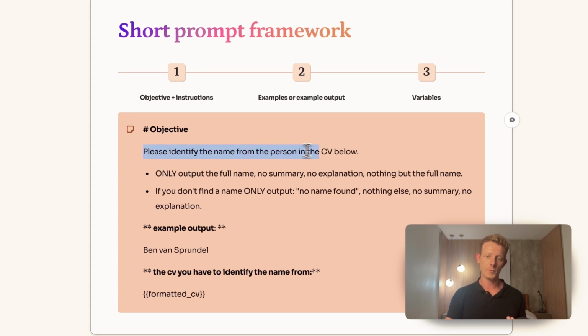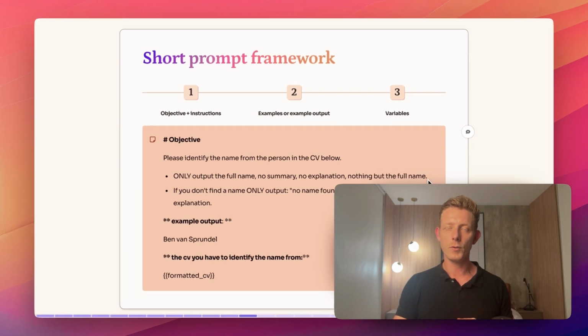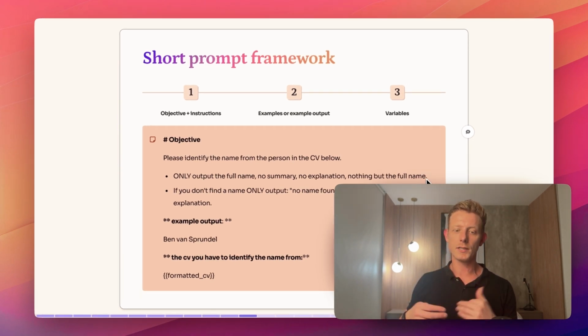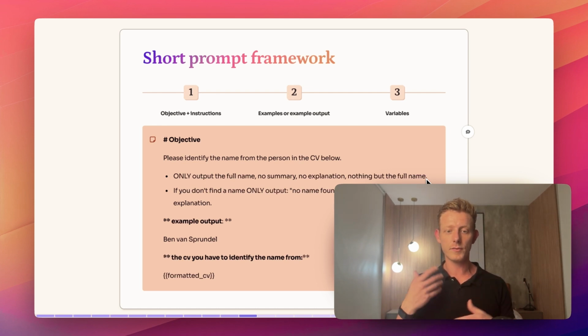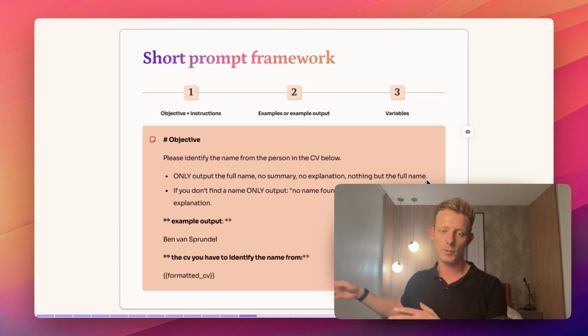Please identify the name from the person in the CV below. And then here I have the instructions, the two rules. Only output the full name, no summary, no explanation, nothing but the full name. This is a useful sentence, by the way, if you struggle with your model outputting more than just the name, because if you don't instruct it to do this, a lot of times your language model will say something like, the name of the person in the CV is Ben van Sprundel,